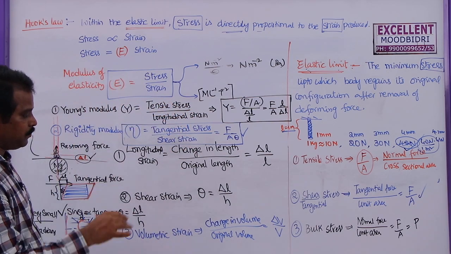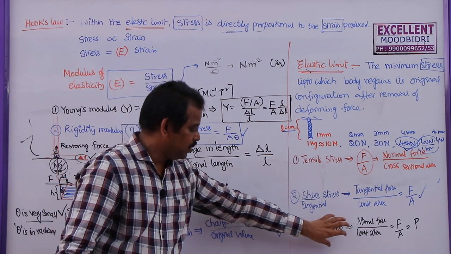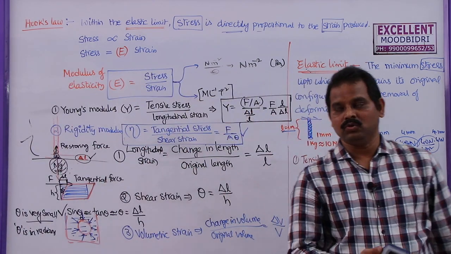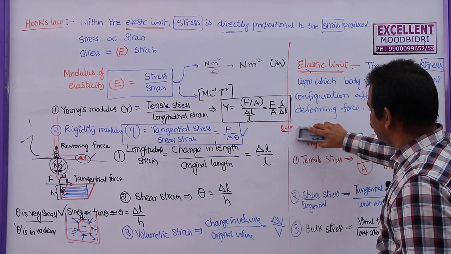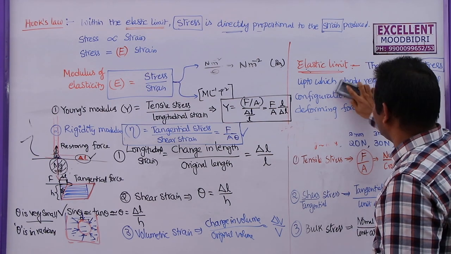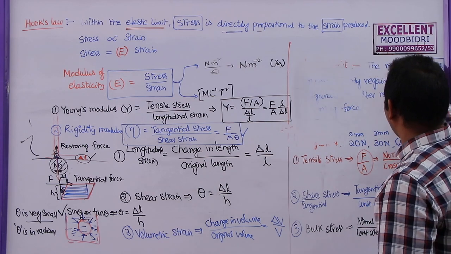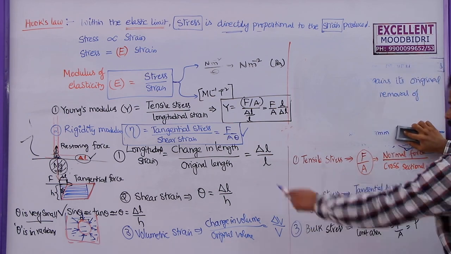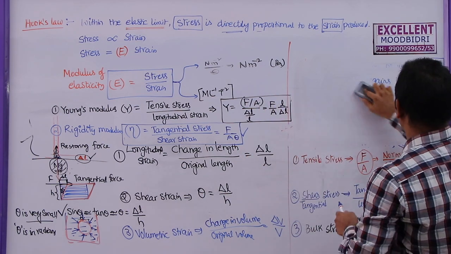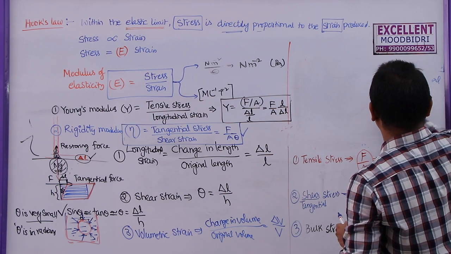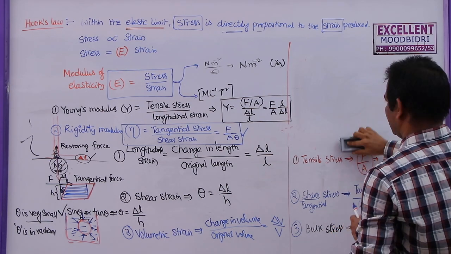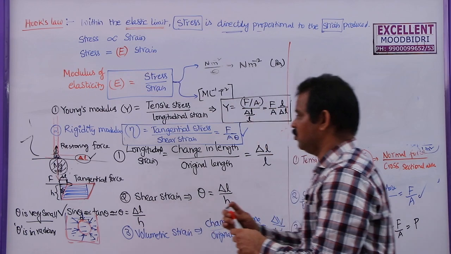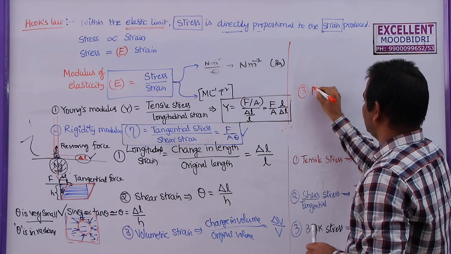Now the third type of modulus is the ratio between bulk stress and volumetric strain, which we call the bulk modulus. So the third type of modulus of elasticity is called bulk modulus. If you know these three stresses and these three strains, and if you know Hooke's law, you can define all these three types of elastic moduli. One is Young's modulus, second one rigidity modulus, and the third one is bulk modulus.